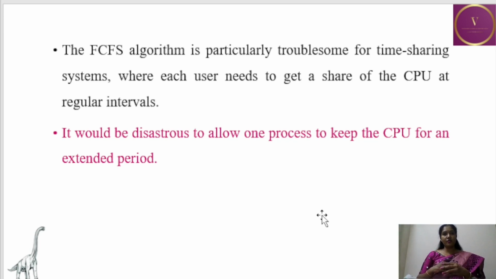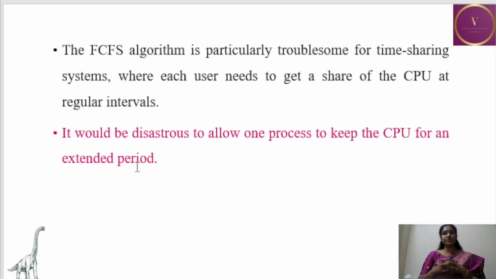After that, it has to come out. But in FCFS, once the process is allocated the CPU, it will not come out unless it completes its work, because it is non-preemptive. So it is not suitable for time sharing systems where each user needs a share of the CPU at regular intervals.